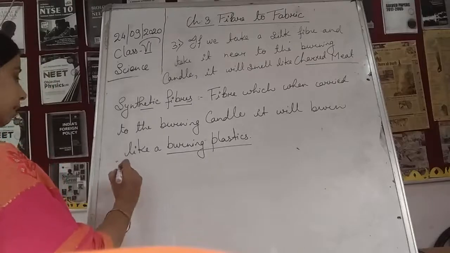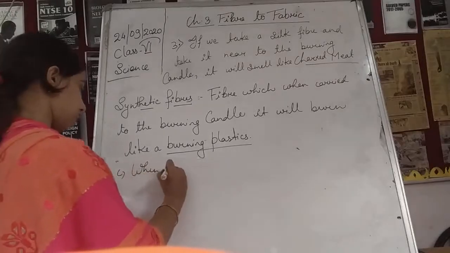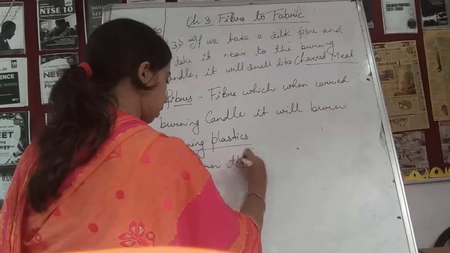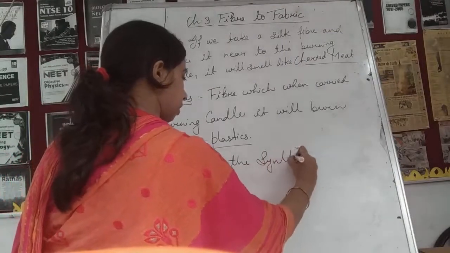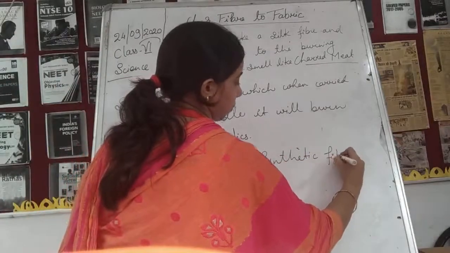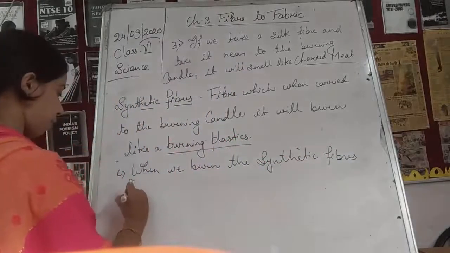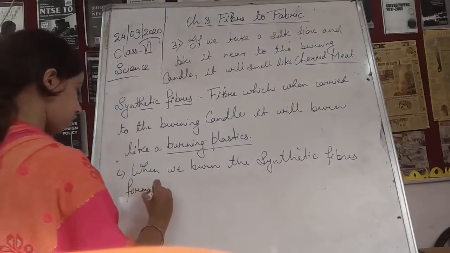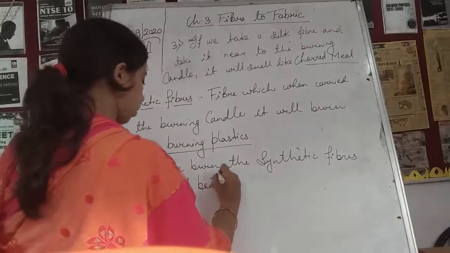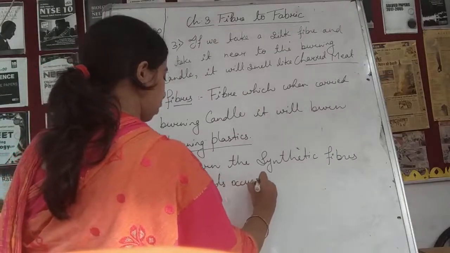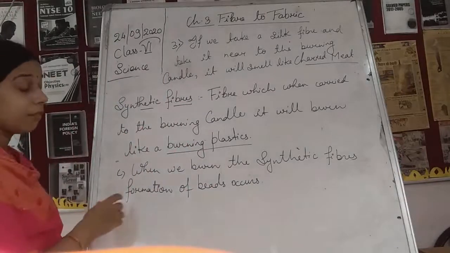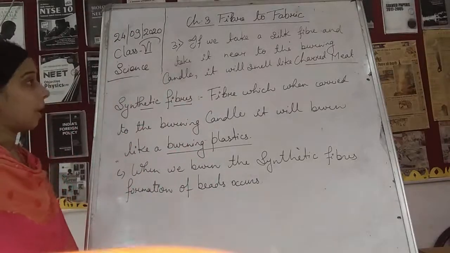Okay, so we can say that when we burn the synthetic fiber, formation of beads occurs.